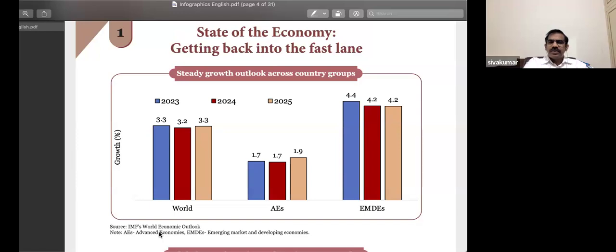Yes, China plus one strategy. Because you know the COVID has much bigger impact on China. And at the same time, even after COVID, the Chinese government has gone for zero COVID policy. So in order to ensure no COVID cases get reported, they have to extend the confinement of people for a very longer span of time. And that severely hurt the overall Chinese economy.